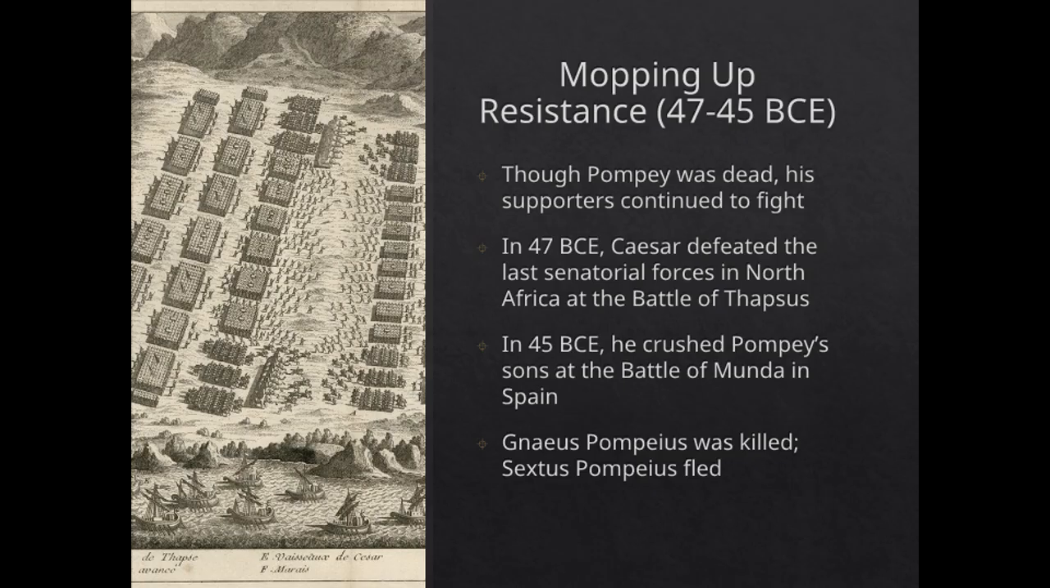The battle was intense and closely contested, but Caesar ultimately triumphed. Gnaeus Pompeius was killed, and Sextus Pompeius fled. This marked the end of the civil war, leaving Caesar as the undisputed ruler of Rome.